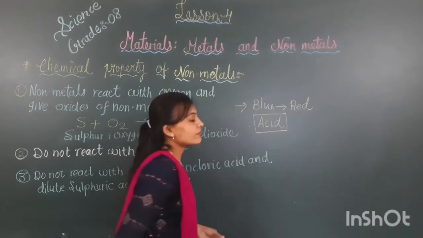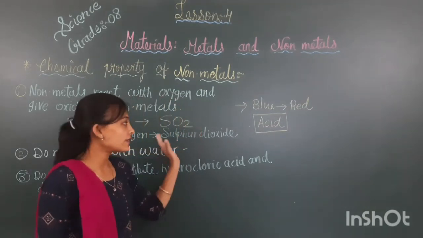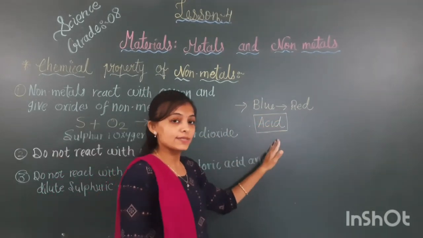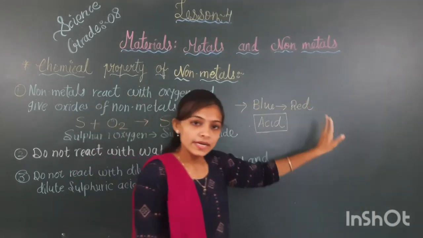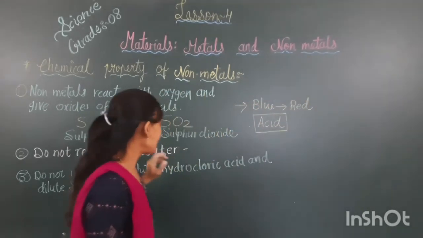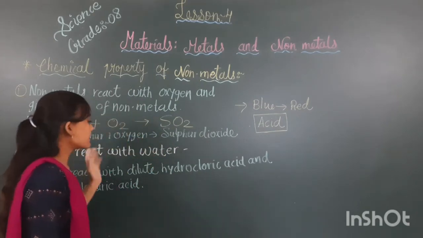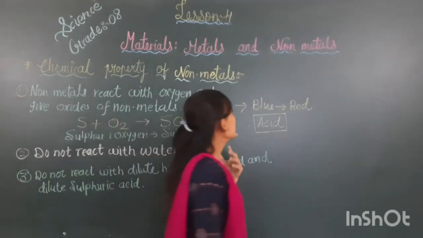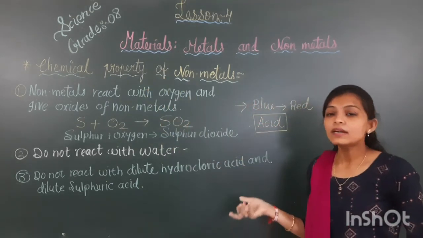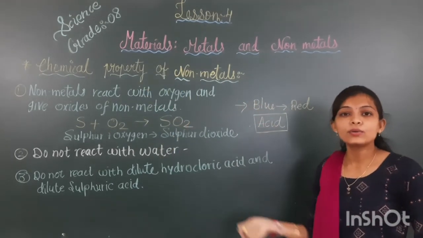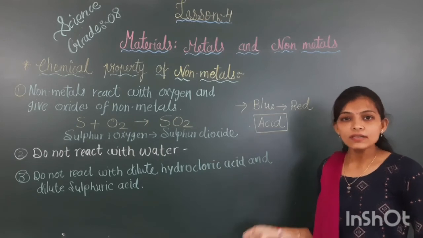The oxides of non-metals are acidic because they convert blue litmus paper into red. The second point I have written here: non-metals do not react with water. There will be no reaction while they are with water.